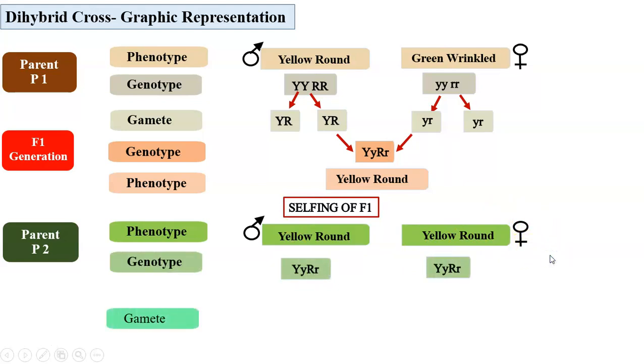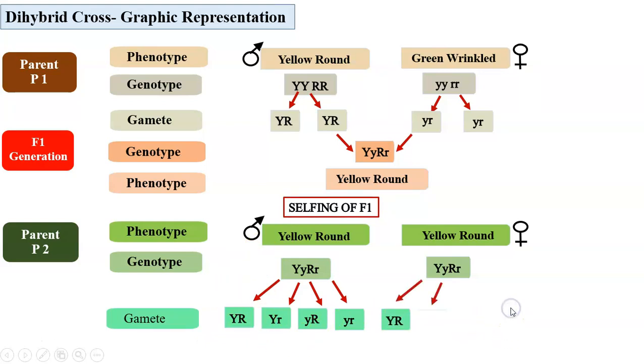So also the genotype. Now gametes, once again recall the law of segregation. Out of the two, only one Y will enter. Out of the two, only one R will enter in a gamete. So here, out of these two, again only one Y has entered. Out of these two R, now the small r has entered. So this way there can be 4 different combinations, 4 different types of male gametes and 4 different combinations, and hence 4 different types of eggs.